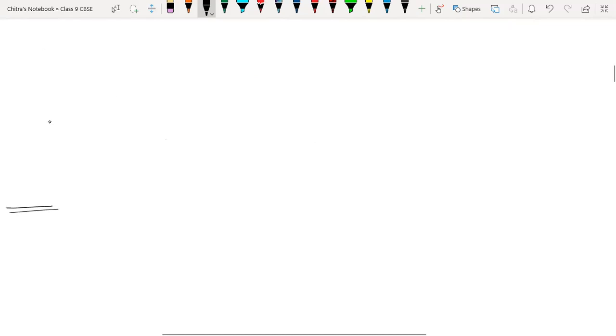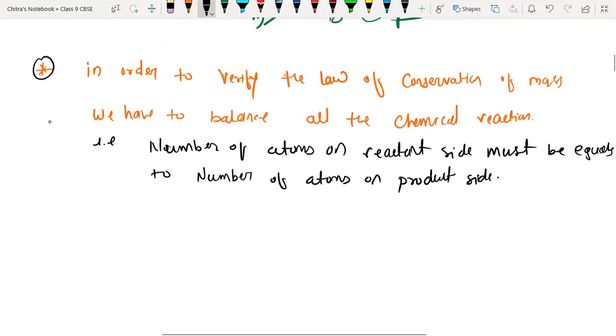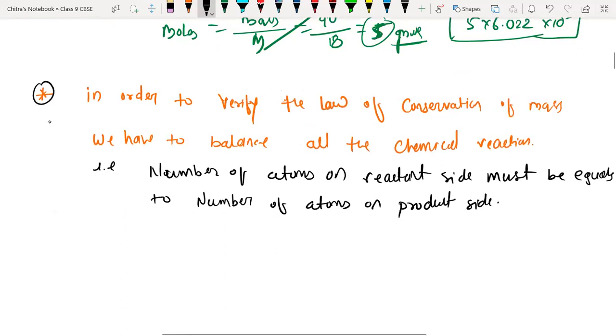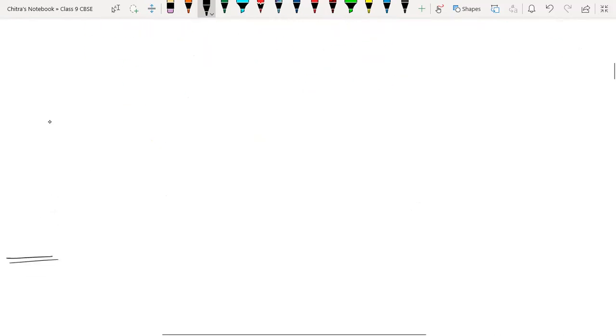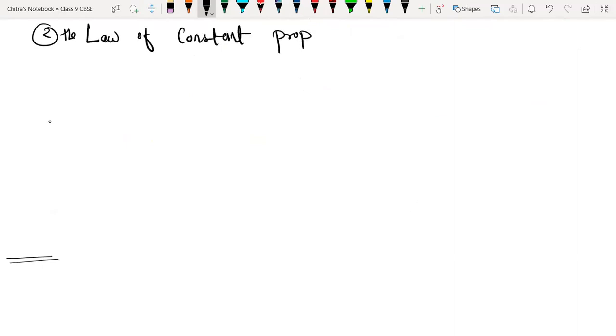Okay. Now the second one. Scroll up. Whenever I'm asking you to take a screenshot, you have to take it. Done, sir. Yeah. Now we are going to discuss the second law. It is again very important. The law of constant proportion.